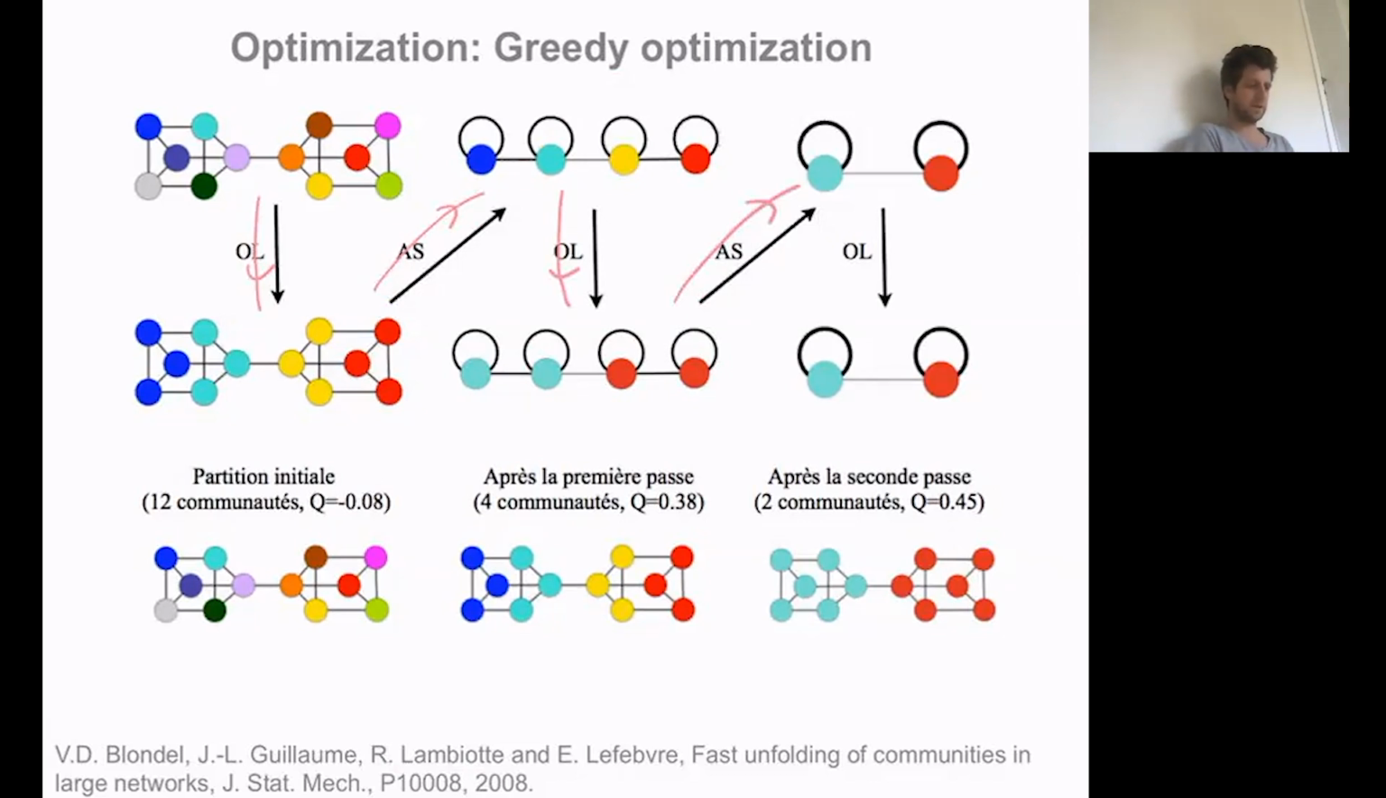And here you see that we started from a modularity of 0.08 initially, and we reached at the very end a modularity of 0.45. So indeed, we've been increasing modularity along the steps.